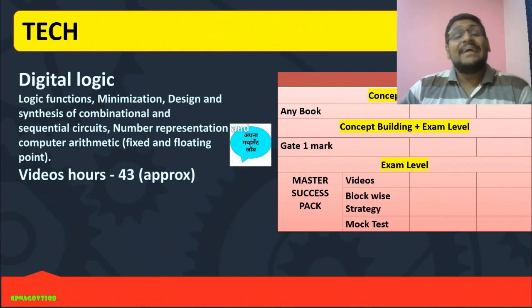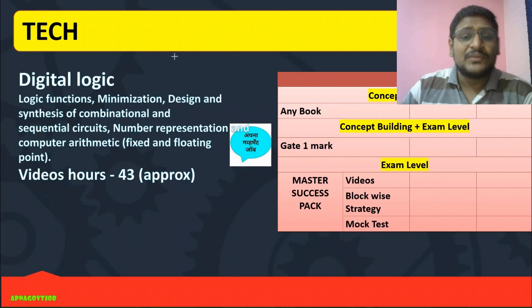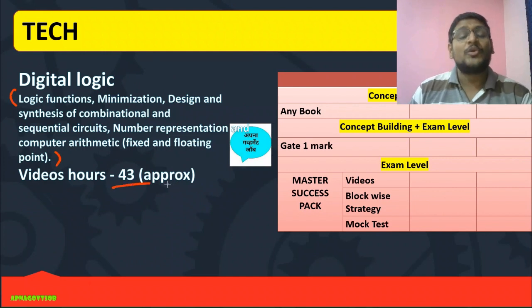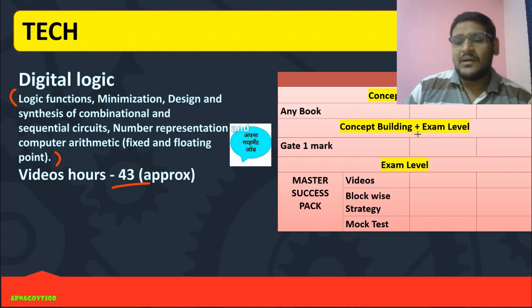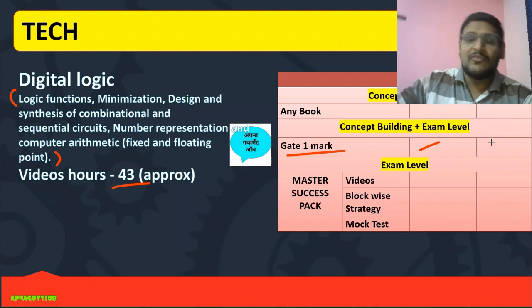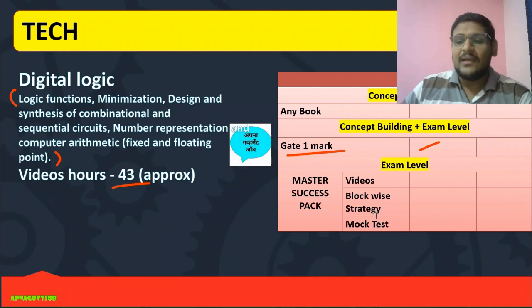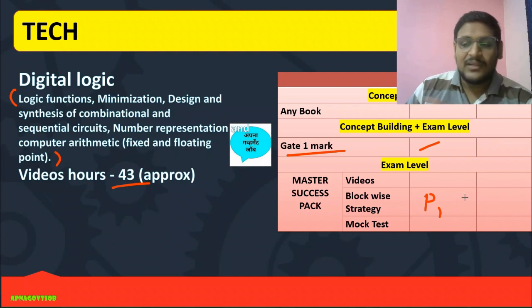Then the second subject we are taking is digital logic, and for digital logic we have a total of 43 hours of content in our NIC video course. Approximately, this is the minimum, and the maximum I think will be around 46 hours, right? Then again, the guidelines I told for new students: you will practice GATE 1 mark questions after completion of this. Those who are repeaters, revise digital logic, take 2 to 3 days, revise the whole thing, and solve GATE PYQ 1 mark and 2 mark. Okay, and whenever we start blockwise, definitely you will do that, right? We started the blockwise strategy for P1, so P1 you will continuously revise.